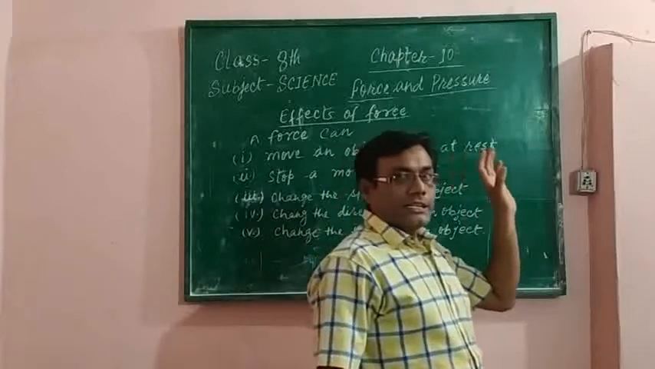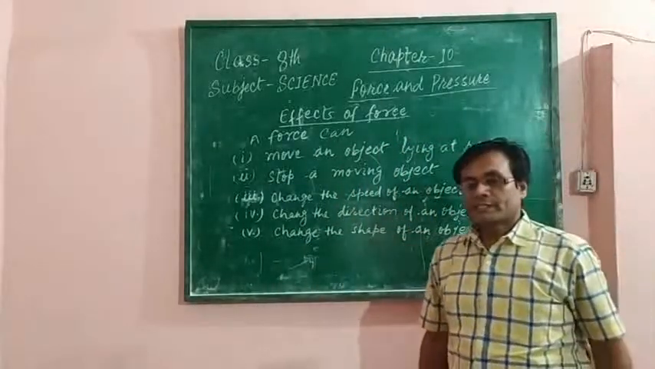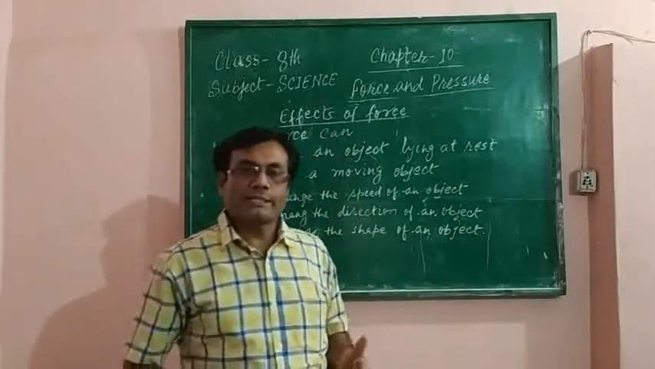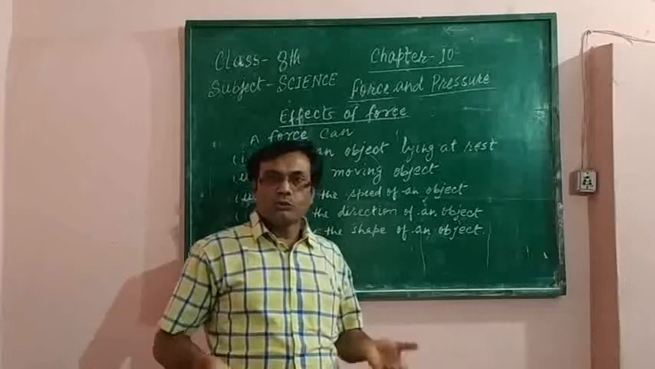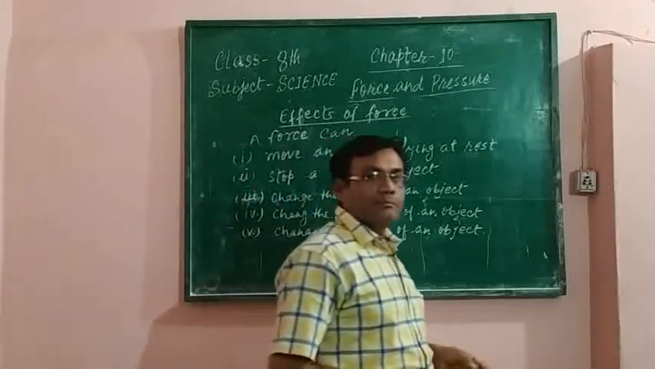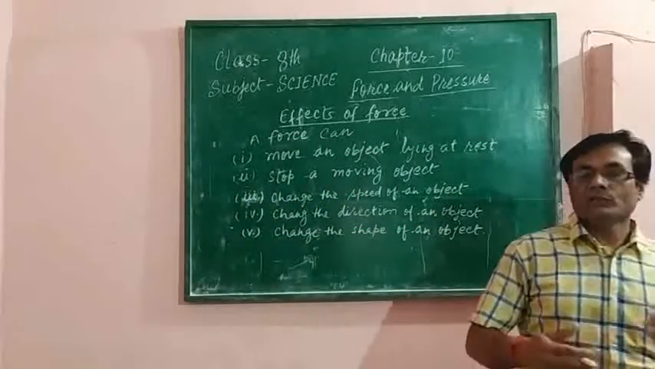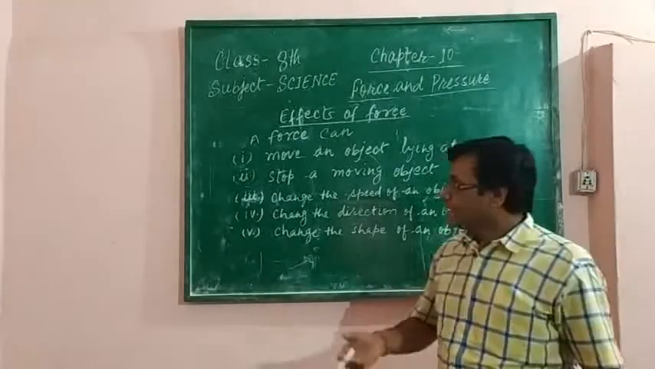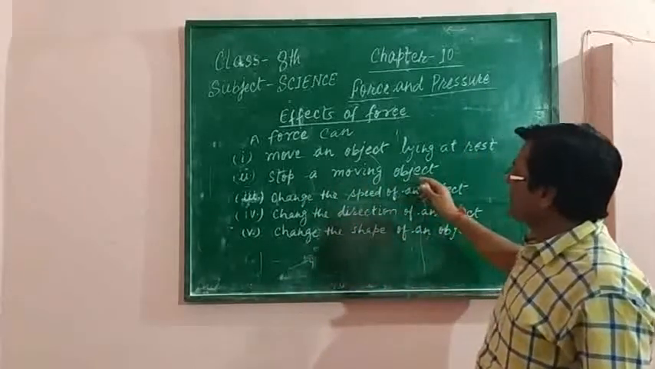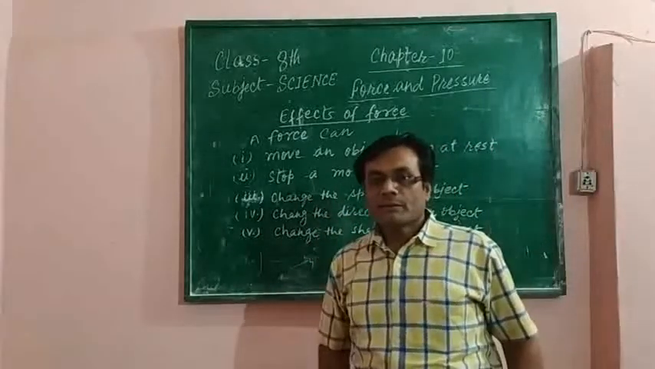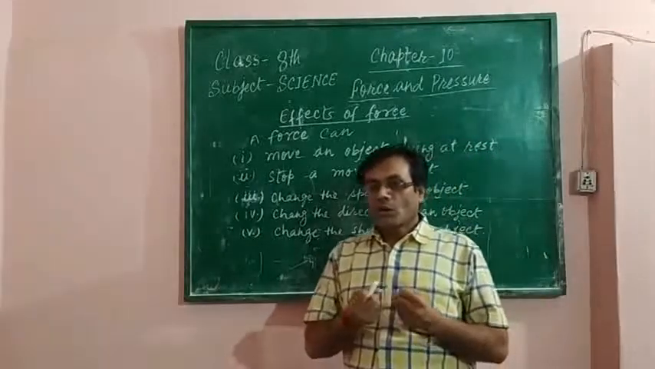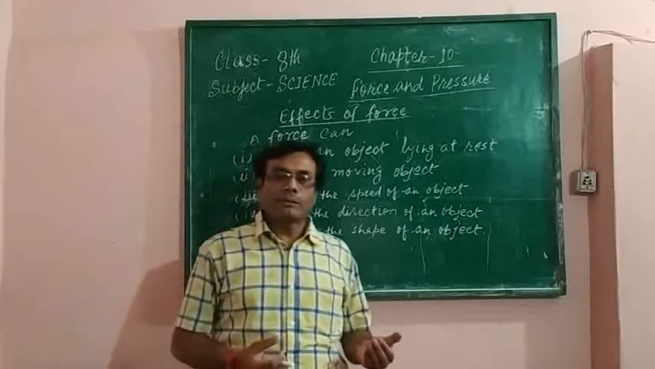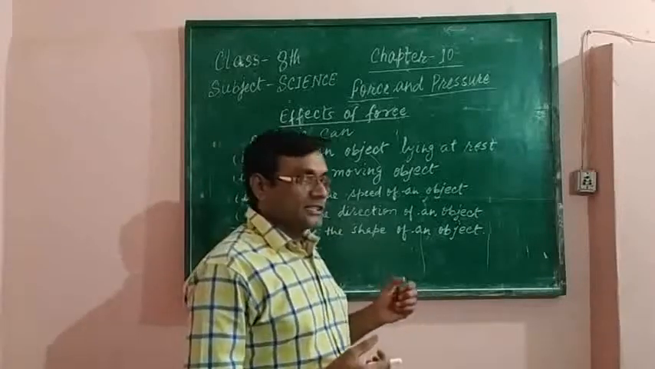Children, you have seen when you want to run a bicycle, what do you do? You apply force on the pedals of the bicycle and your bicycle starts running. Second, a force can stop a moving object. It means when you apply brakes on the wheel of the bicycle, then it stops.